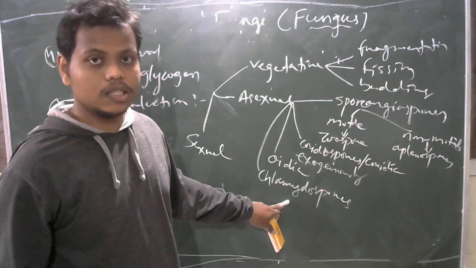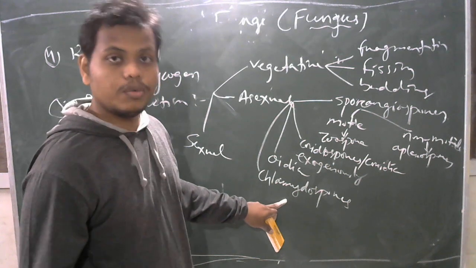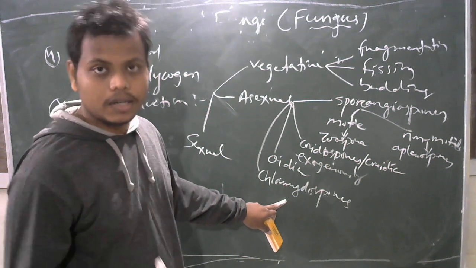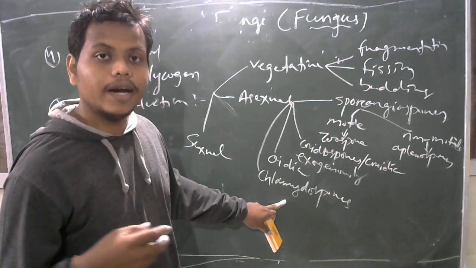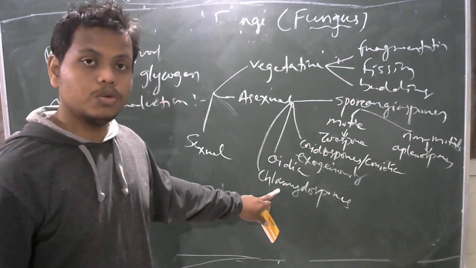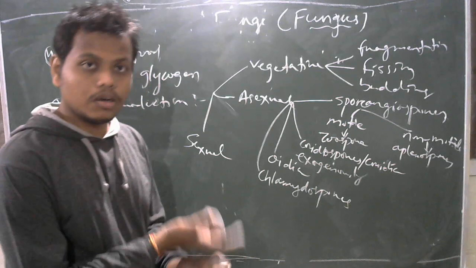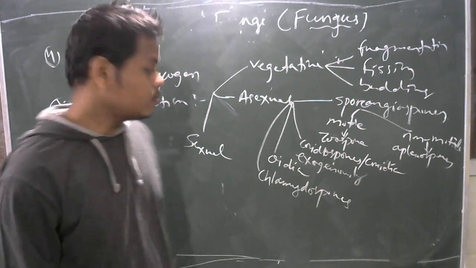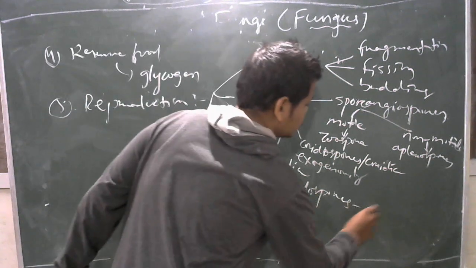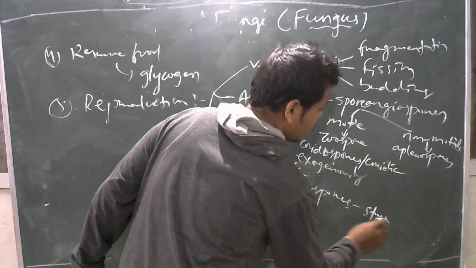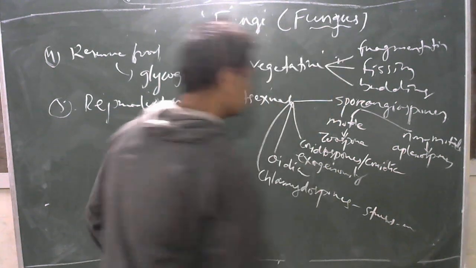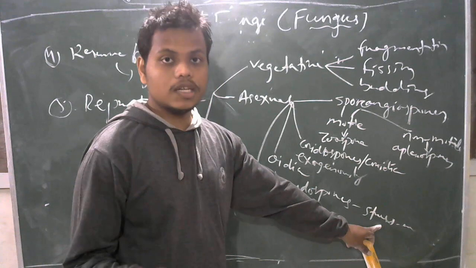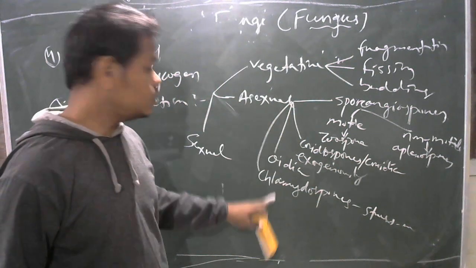Chlamydospores are stress resistant. That means they can survive in very unfavorable conditions, maybe in high heat, high temperature condition, or in very dry condition. These chlamydospores survive even after the death of the hyphae or the thallus. They are stress resistant spores. A question may arise: what is the stress resistant asexual spore? That is the chlamydospore.